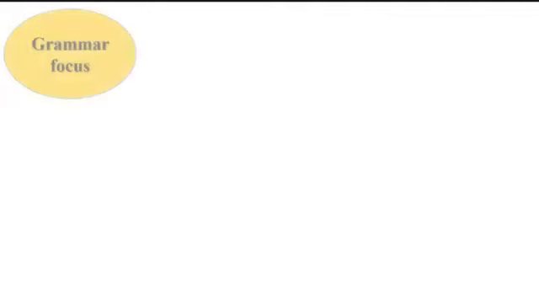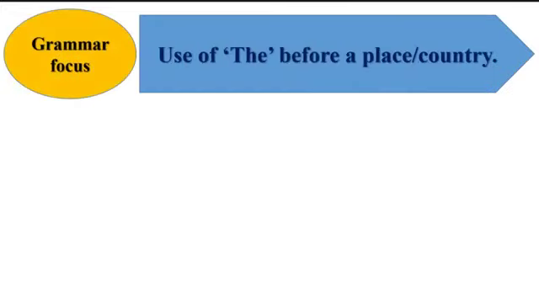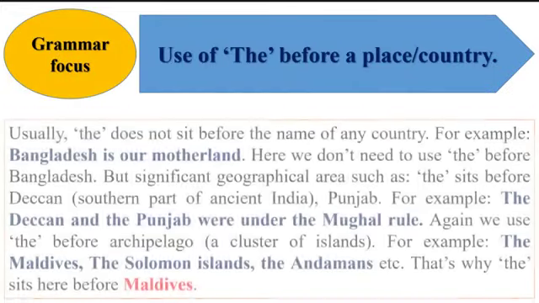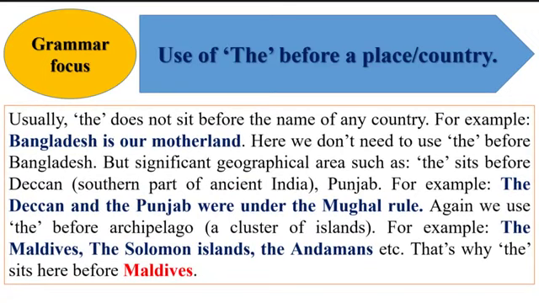Grammar focus. The use of the before a place or a country: usually the does not sit before the name of any country. For example, Bangladesh is our motherland. Here we don't need to use the before Bangladesh. But significant geographical areas take the, such as the Deccan, the southern part of ancient India, or the Punjab, which were under the Mughal rule.